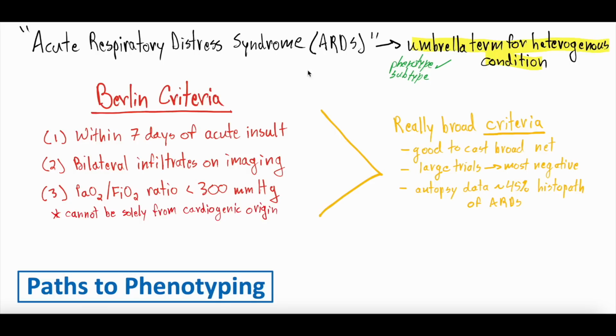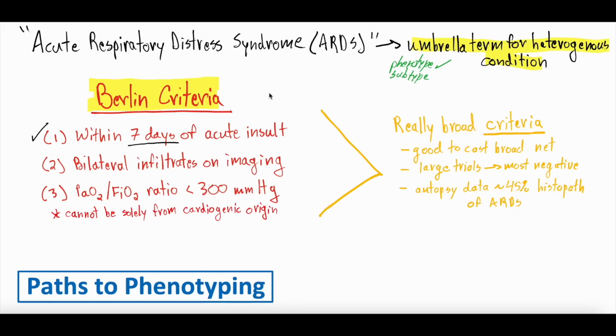So getting into it a little bit more, some of you may know this, and we have gone over this a couple times in different ARDS videos, but the diagnostic criteria for ARDS, the most widespread one, is something called the Berlin criteria. And the Berlin criteria are written below. It essentially requires 3 things. One is you have to have the onset of ARDS within 7 days of an acute insult.